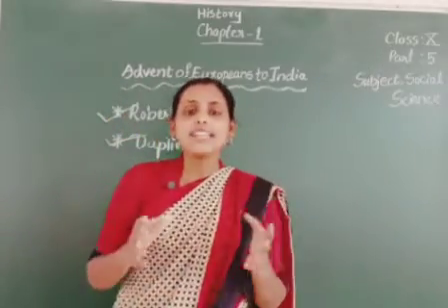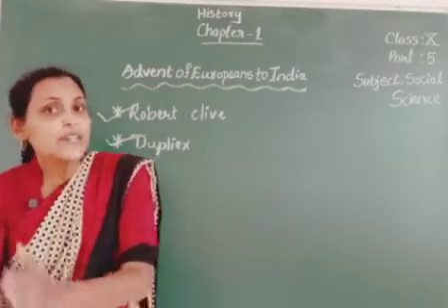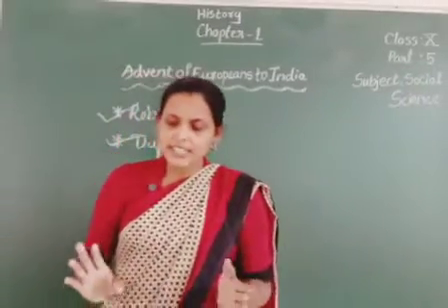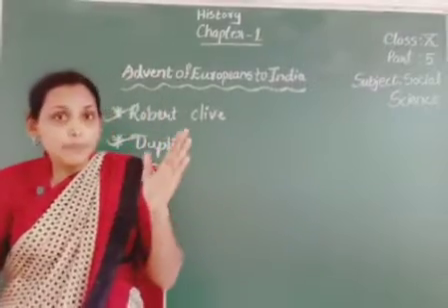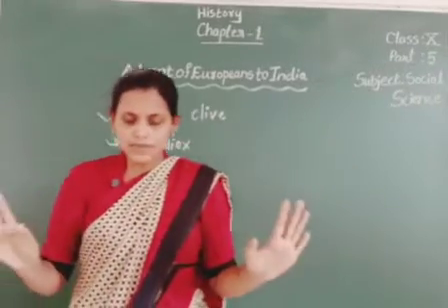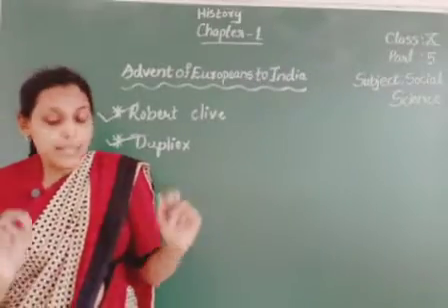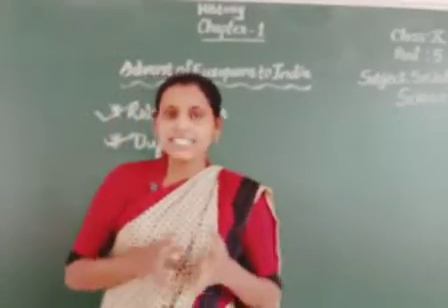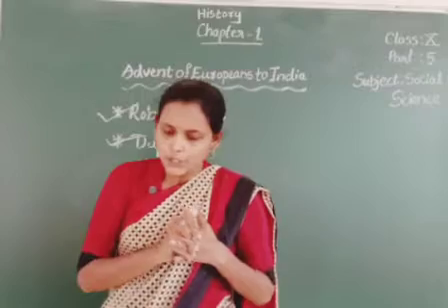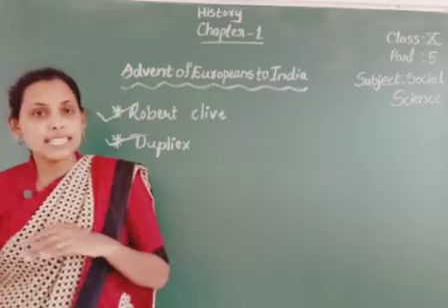But children, all these 3 Carnatic Wars resulted in defeat for the French. You can see that the British considered Dupleix the biggest problem in their path of expansion. He was accepted as a challenge by the British. So we can see, children, that many clashes took place between the British and Dupleix. All these developments we saw in the 3 Carnatic Wars.